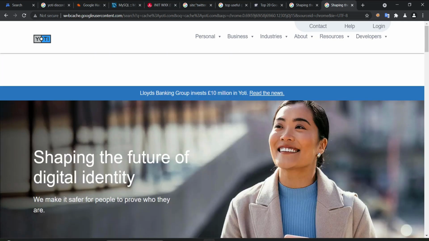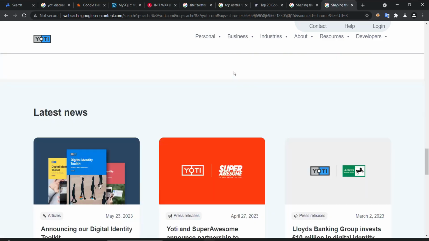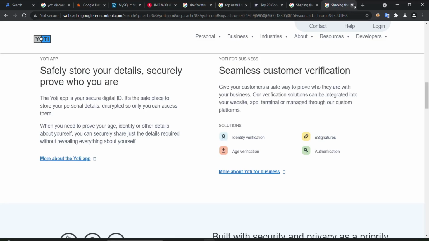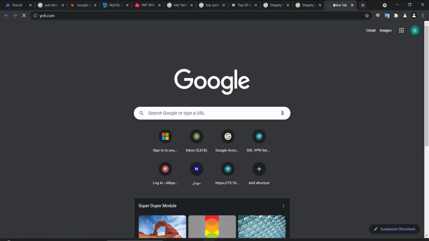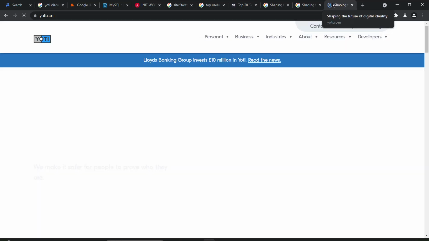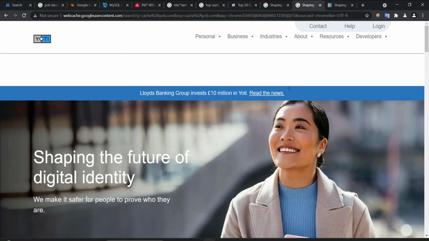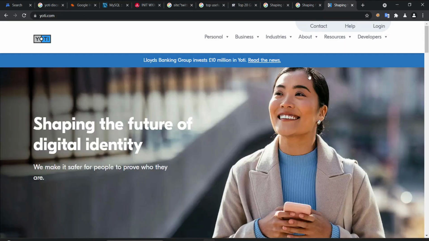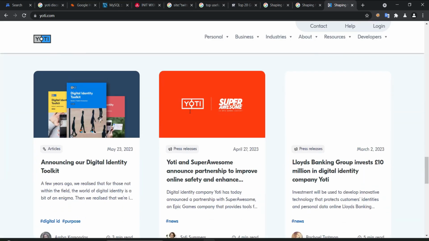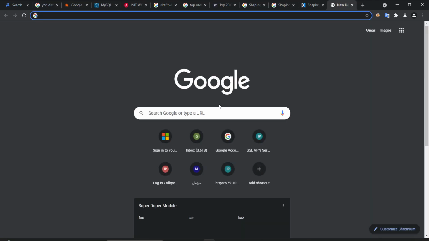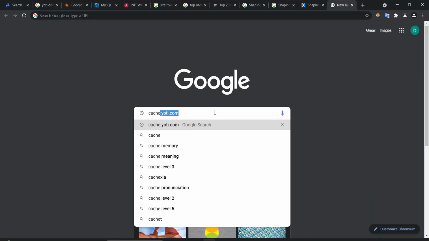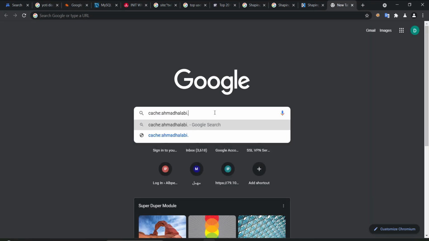If you look at the URL, it is webcache.googleusercontent.com/search, and the query is the cache domain we are looking for. So if we go to the main yoti.com, you will see some difference. A bit of difference in the shape, but it's somehow not all cached. So they work on their cache. Let us check another domain. So cache, for example, let me see my website.